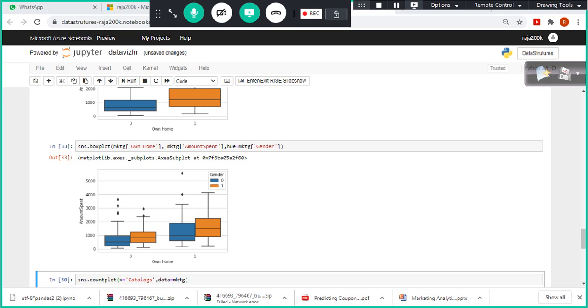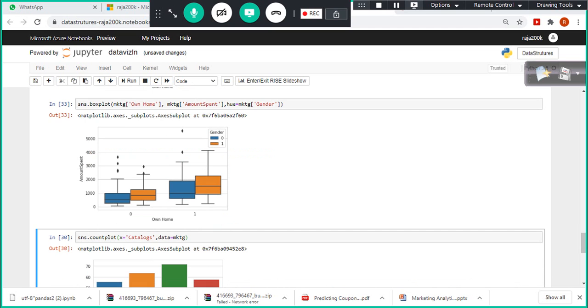But still males are spending more, and in this case the male owners are saying. So what happened now? Let's say you have 2,500 customers here, and here you have 5,000 customers, right? So for these 2,500 customers alone we are going to send the catalog, so that my expense will be less, and the chances are high that these guys can respond to my catalog by purchasing it.